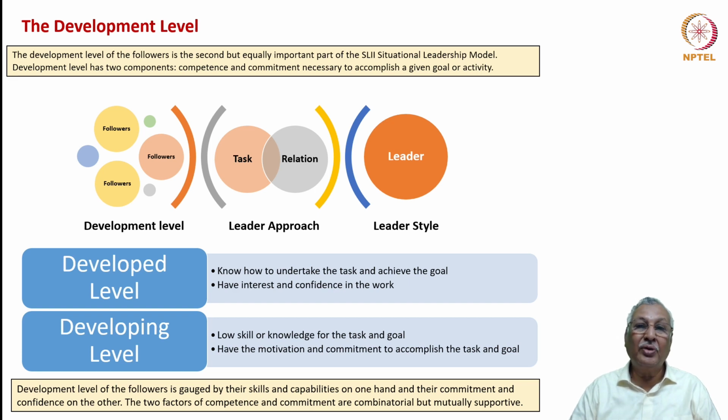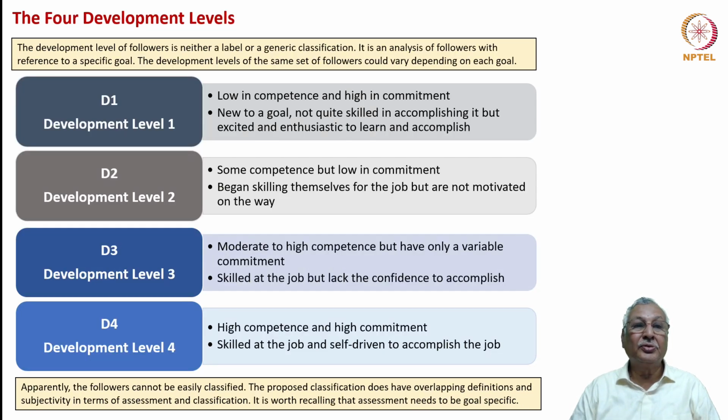And if you are able to combine competence and commitment in a synergistic fashion, then the workforce would be very productive and very helpful to the leader. So to summarize, the development level 1, D1, is low in competence and high in commitment. The followers are new to a goal, not quite skilled in accomplishing it, but excited and enthusiastic to learn and accomplish. In D2, which is the development level 2, there is some level of competence, but there is also low level of commitment. They began skilling themselves for the job, but are not motivated on the way.